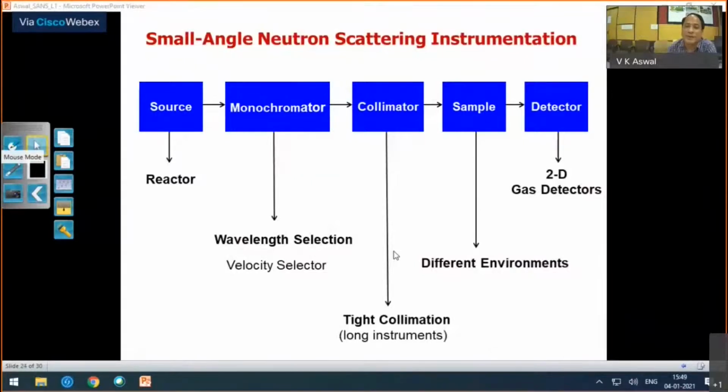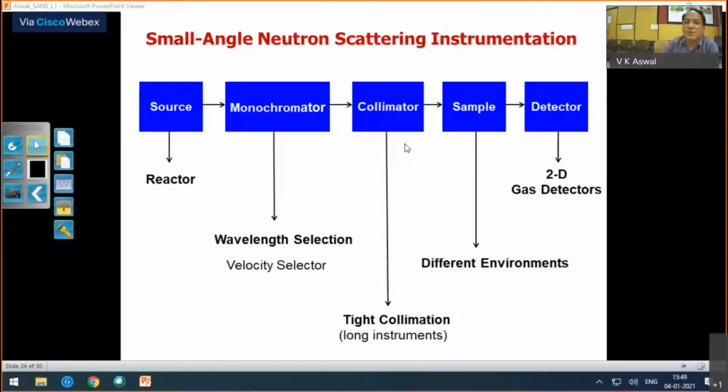So coming to the instrumentation of small angle neutron scattering, like for diffraction experiments, you need to have a source. Then you need a monochromator for the wavelength selection, and the most commonly used is the velocity selector, which can select a wavelength and also give you the wavelength spread of your choice.